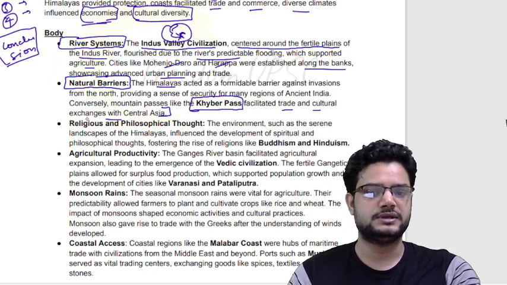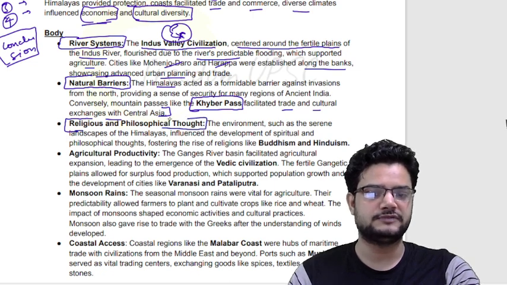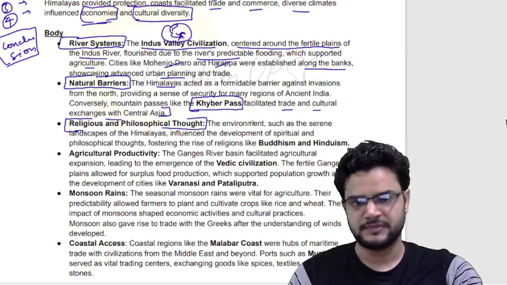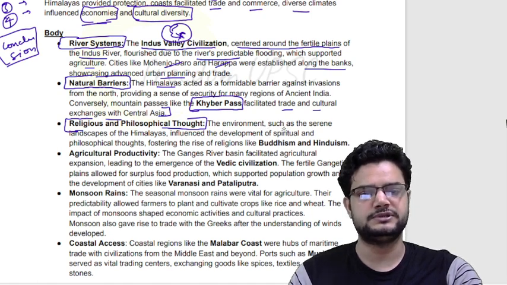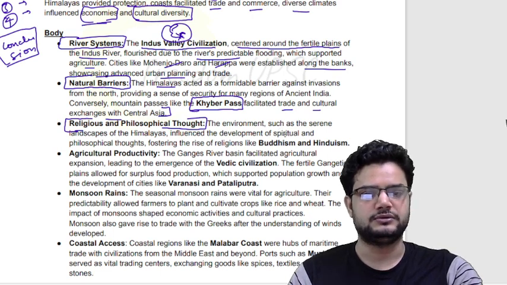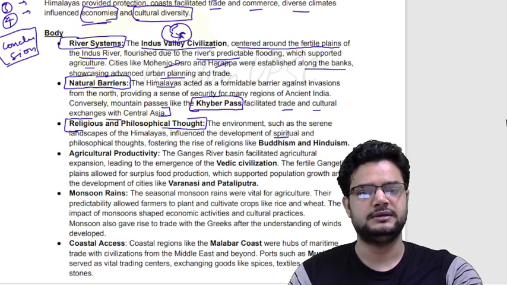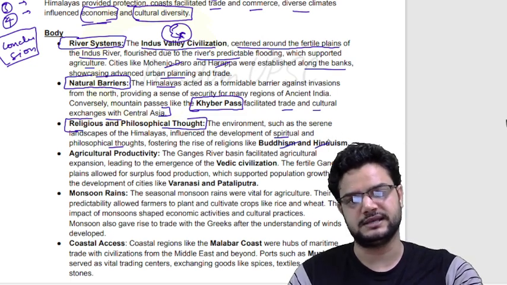Okay, then you can say development of religious and philosophical thoughts. Vedic civilization flourished around this particular time in ancient India. So you can just say that because of the stable environment, which is not too cold and not too hot, and which is seasonal, it led to spiritual development and development of philosophical thoughts. You can give an example of religions like Buddhism, Hinduism, Jainism, etc.